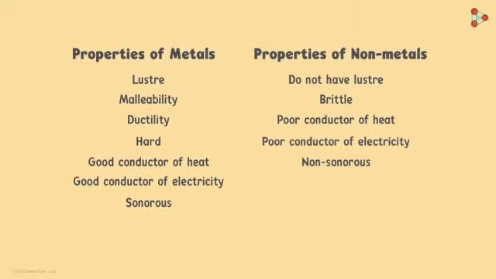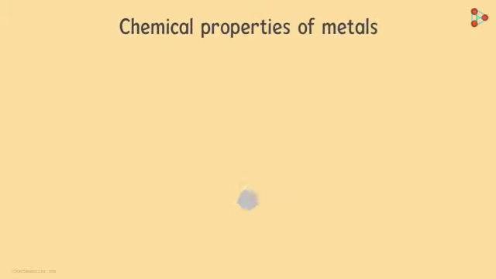Elements cannot be clearly classified into metals and non-metals based on their physical properties. Will chemical properties help? Let's understand the chemical properties of metals first.